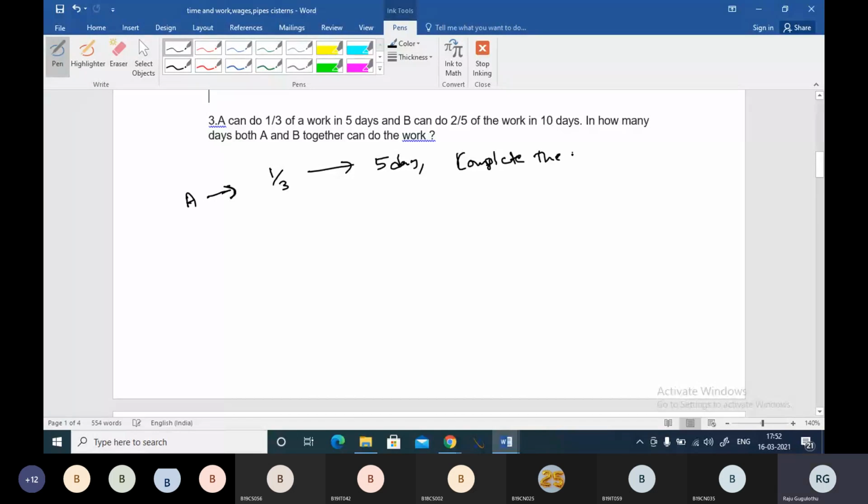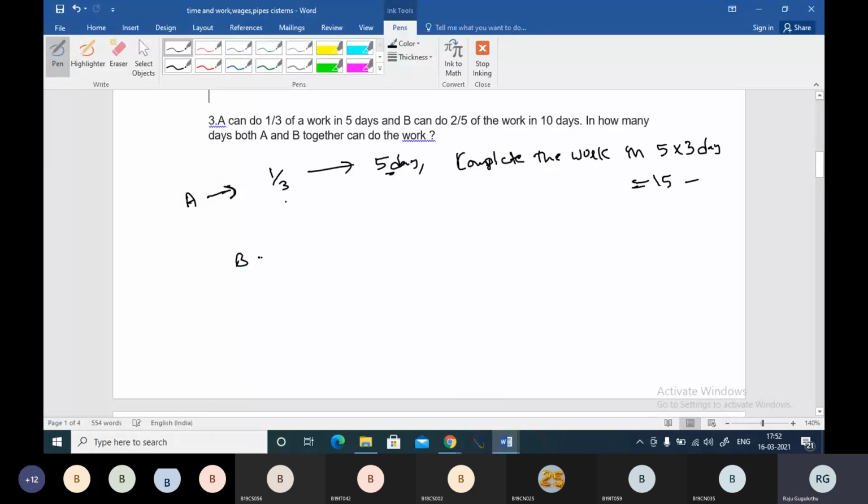He is going to complete the work in 5 into 3 days, 5 into the reverse of this fraction. So in 15 days he is going to complete.